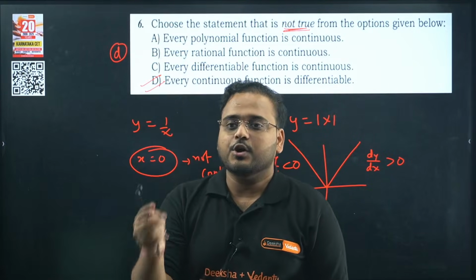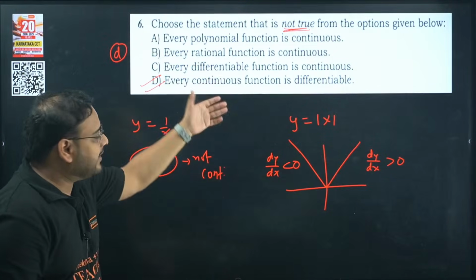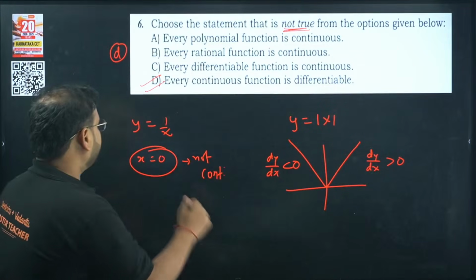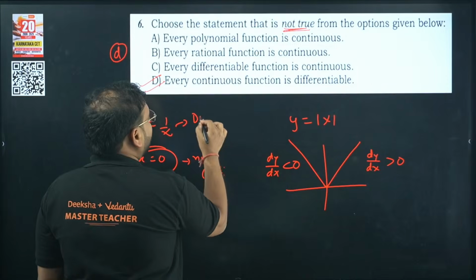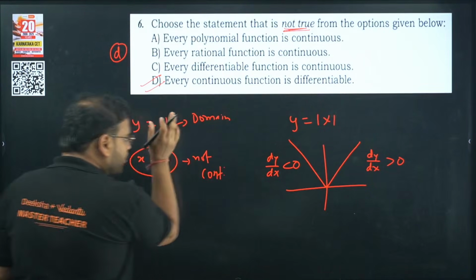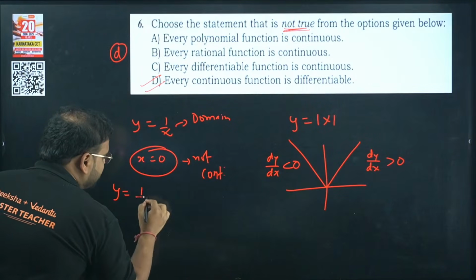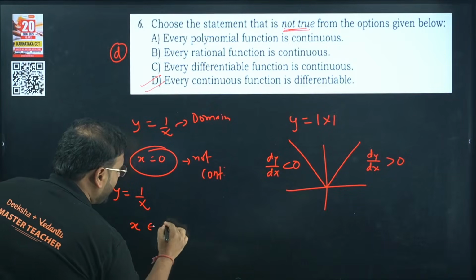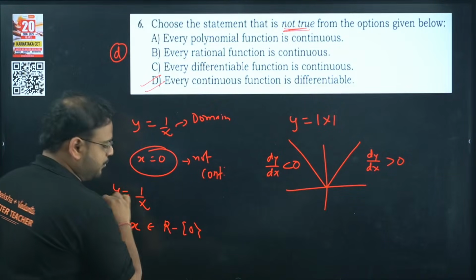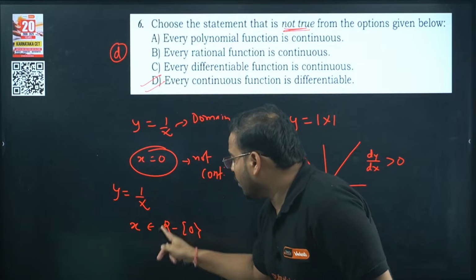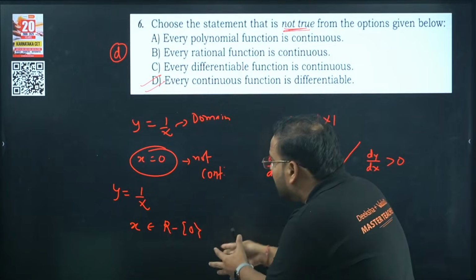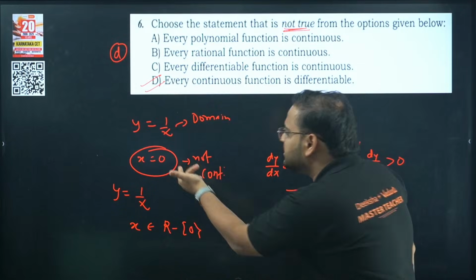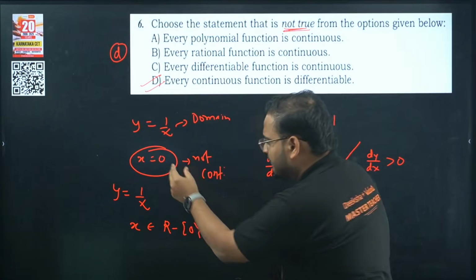I will give the answer. So basically, whenever you have any function, it has to have a defined domain, right? For any function, there will always be a domain. And if I ask you, Nagaraj, tell me what is the domain of this function, you will tell me right now, sir, x belongs to all real numbers except 0. So 0 is not part of the domain. Then why are you putting 0 here, sir?